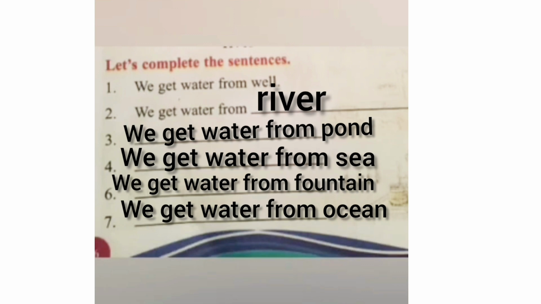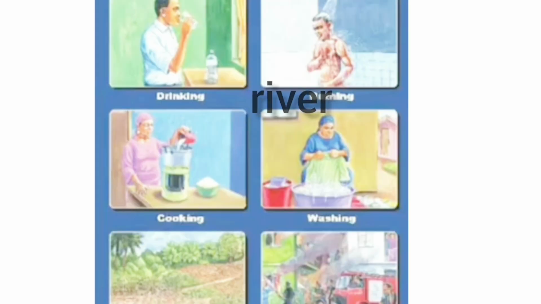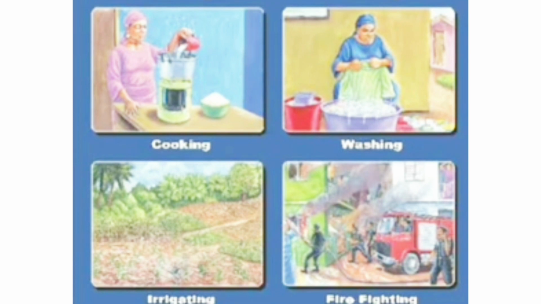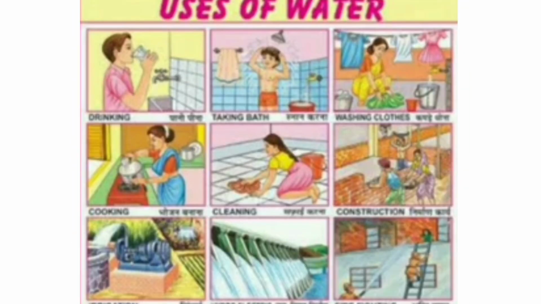Let's see the uses of water. How are we using the water? We are using it for drinking, bathing, cooking, washing, irrigating, firefighting, etc. See the next chart. Uses of water: drinking, taking bath, washing clothes, cooking, cleaning, construction, irrigation, hydroelectric, firefighting. These are the uses of water.